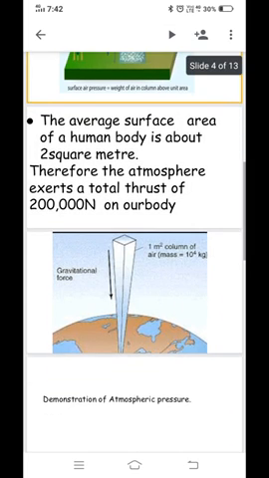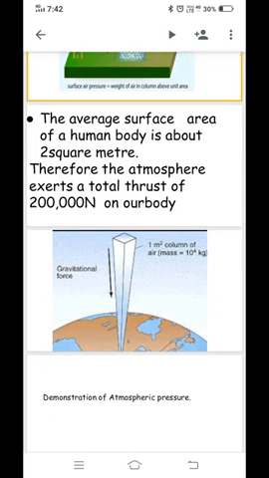Let us understand in a different way. The average surface area of a human body is about 2 square meter. In the sense, if a person stands, he occupies exactly 2 square meter. Therefore, the atmosphere exerts a total thrust of 200,000 Newton on our body. How to understand this? However, we are not aware of this enormous thrust on us because the pressure of our blood balances it. The blood pressure is slightly more than the atmospheric pressure.